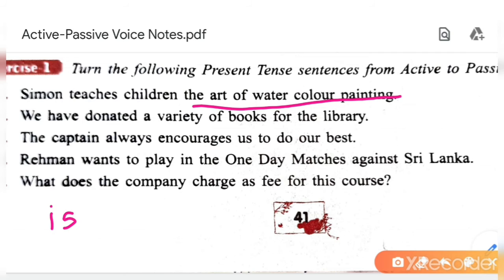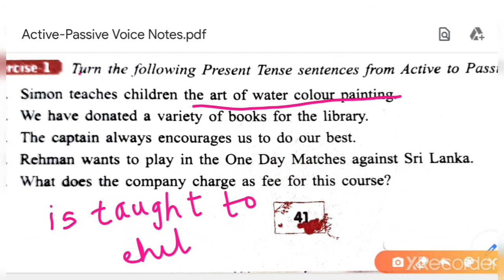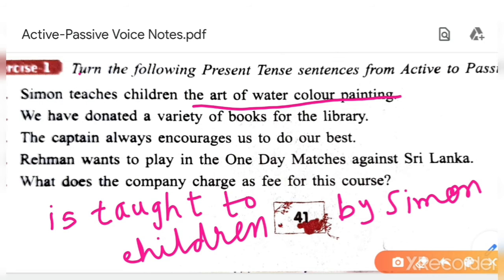Is. Then third verb. What is the third verb of teach? Taught. Is taught to children. Here you have to add to. The art of watercolor painting is taught to children by Simone. Okay. I repeat the answer. The art of watercolor painting is taught to children by Simone.